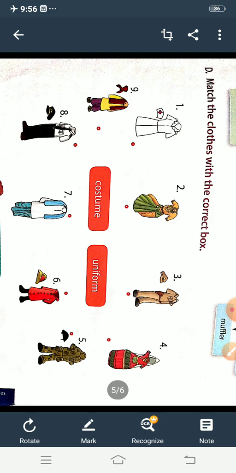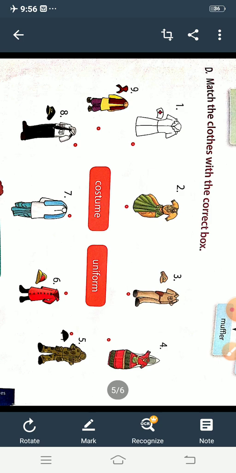Students, we wear clothes according to the seasons, and at different places they have their own traditional dress. And we have also learned about the uniform. What is uniform, children? People who do the same kind of work wear special clothes, that is called uniform. And costume. What is costume?